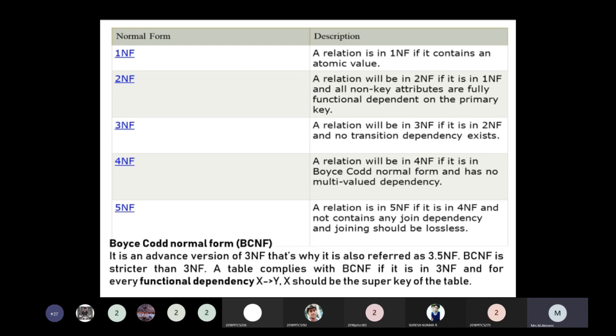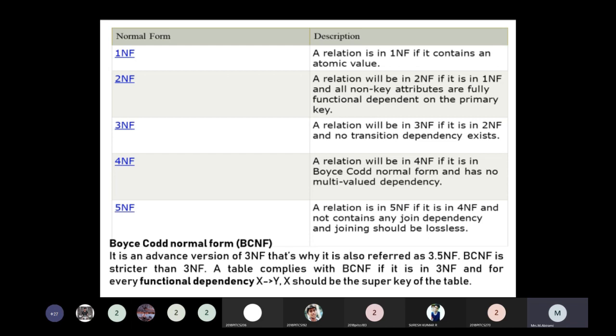Then another one is the third normal form. The third normal form is achieved when the relation satisfies 1NF and 2NF. A relation will be in 3NF if it is in 2NF and does not contain a transitive dependency.